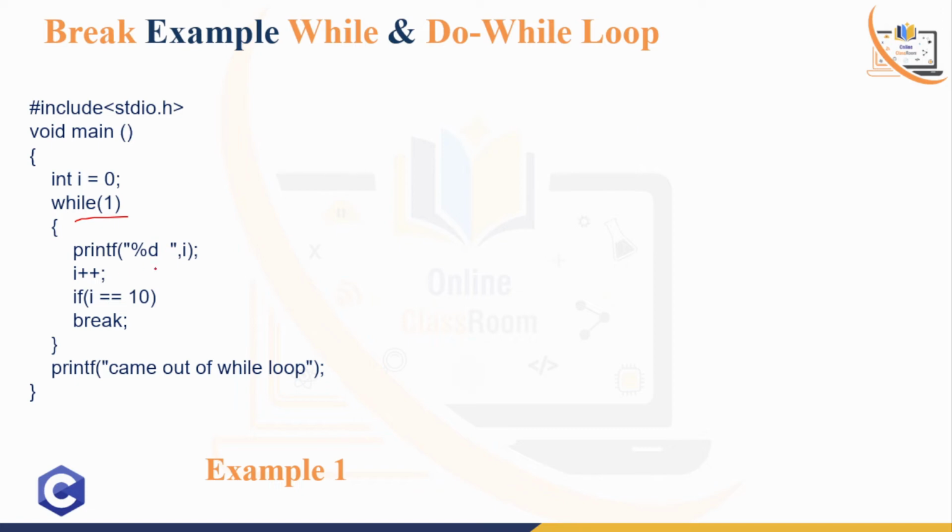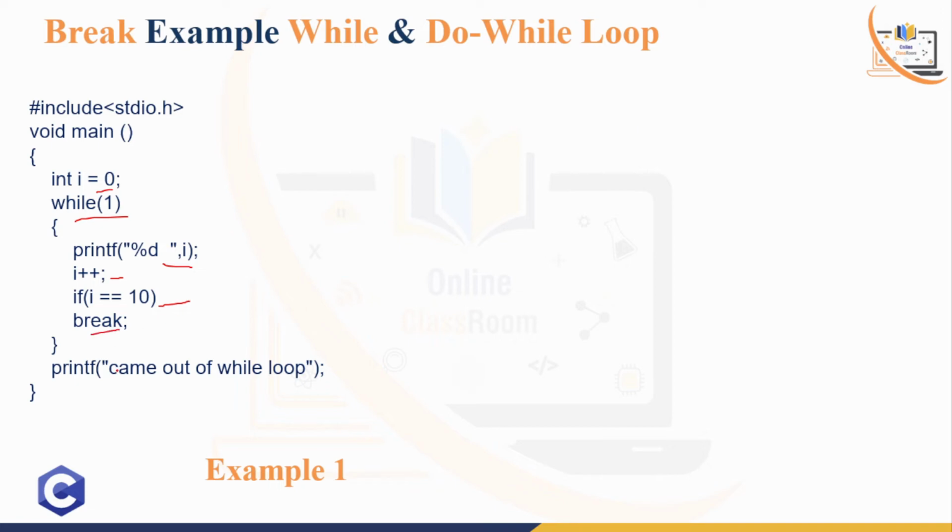At the first time the value of i equals 0, so printf prints i, which is 0. After that i plus plus. Now there is a condition: when i double equals 10, then this particular break statement will work, right?